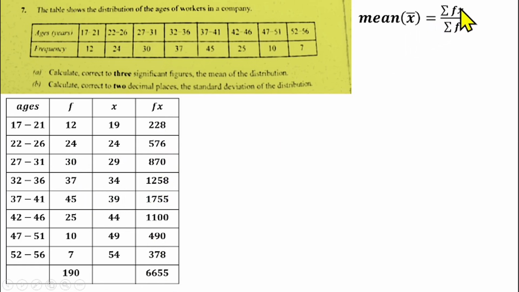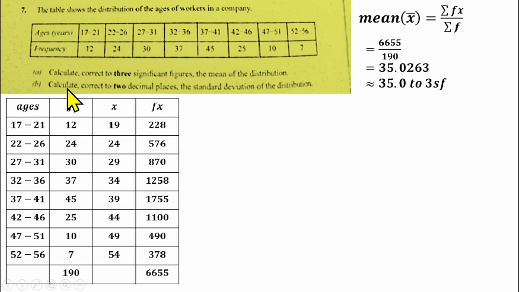And after getting our fx, we need to sum it together, summation fx. So if you sum this fx together, that gives us 6655. Then over summation of f, which is 190. So if you put that into this formula, we have 6655 divided by 190, and that should give us 35.0263. But because it says you should leave your answer in 3 significant figures, that should give us 35.0 to 3 significant figures. So that's the value of the mean.